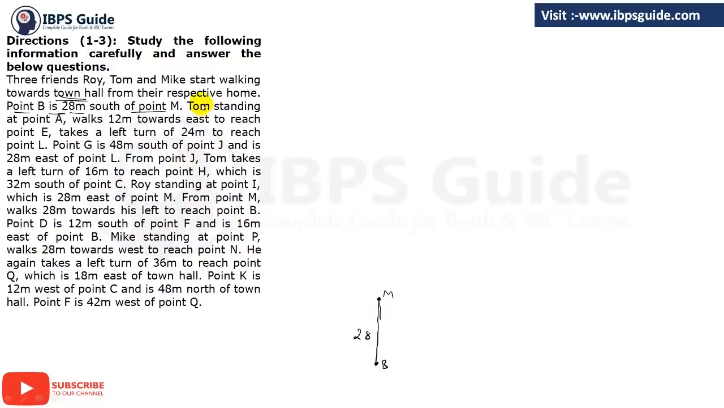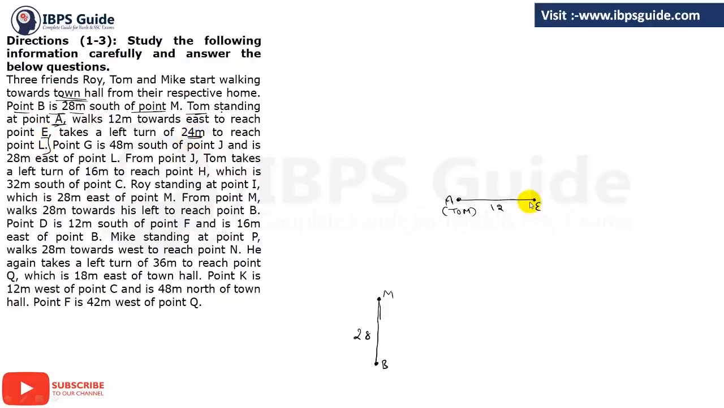Clear? Next, Tom standing at point A. Now we have the starting point of Tom. Okay, Tom is standing at point A. So just suppose we have point A. This is point A. From here, who is starting? Tom is starting from here. Clear? And walk 12 meters towards east. So he must be walking 12 meters towards east. That is 12 meters to reach point E. So this point must be E, and takes a left turn of 24 meters to reach point L.